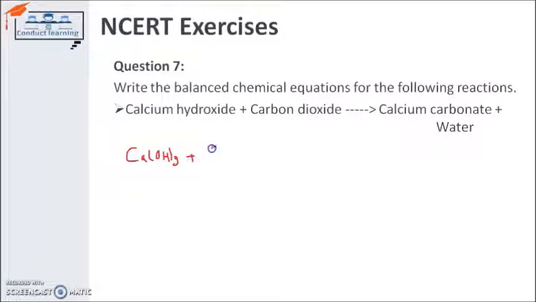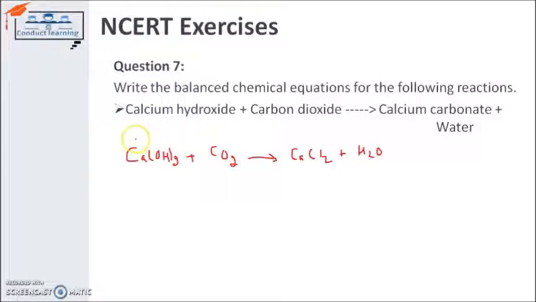Carbon dioxide is CO2. What is it giving us? Calcium carbonate and water. That means again the double displacement reaction type, H2O. So I have to check whether the equation is balanced or not.